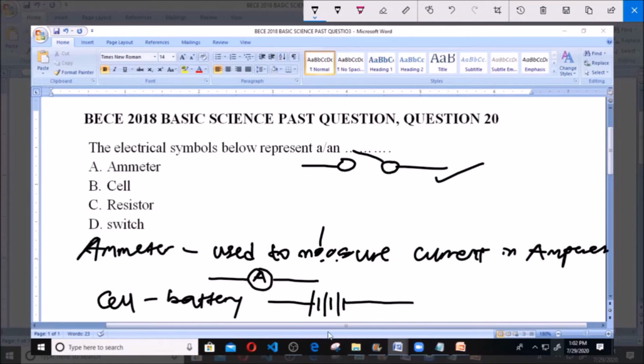Now C says resistor, and like we know, a resistor is also an electrical equipment, and it is measured in resistance. Resistor is an electrical equipment, and this resistor is measured in ohms. And this resistor can be represented with this symbol. Resistor is represented with this symbol.